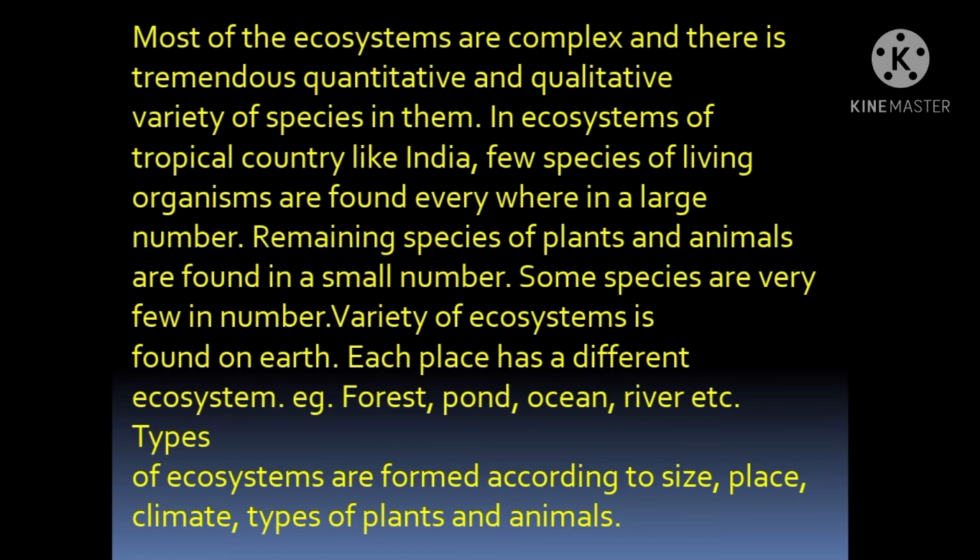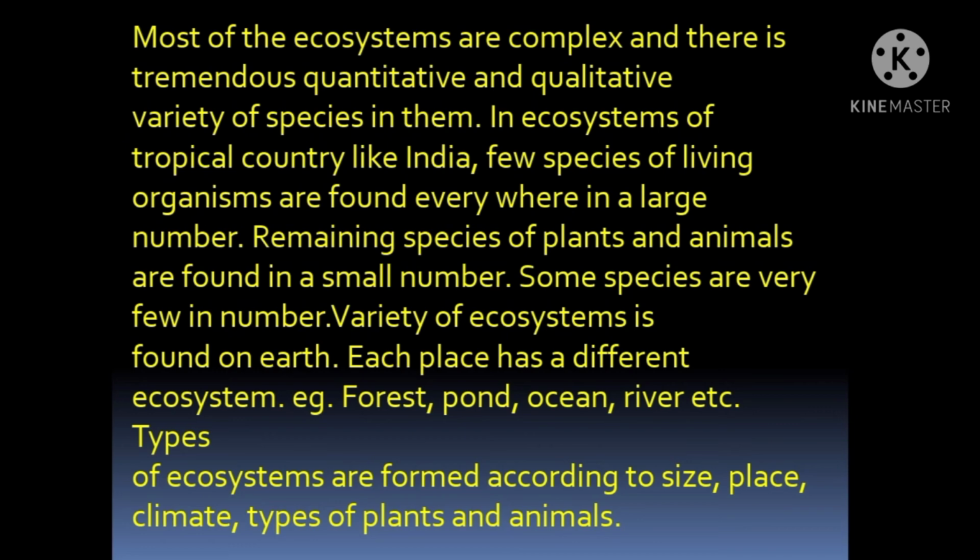In ecosystems of a tropical country like India, few species of living organisms are found everywhere in large numbers. Like we can see cats and dogs, mostly cats and dogs. These are also types of species which we can find in large numbers everywhere. The remaining species of plants and animals are found in small numbers. Some species are very rare, students. Rare means they are found very rarely because they need adaptive conditions to survive. So they are not found everywhere. Some species are very few in number.